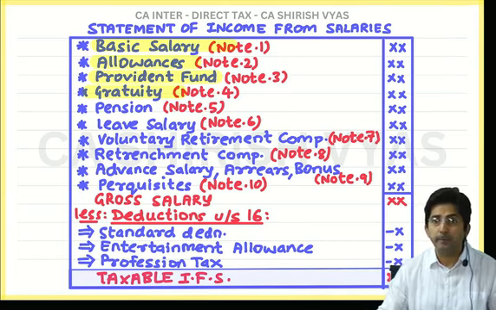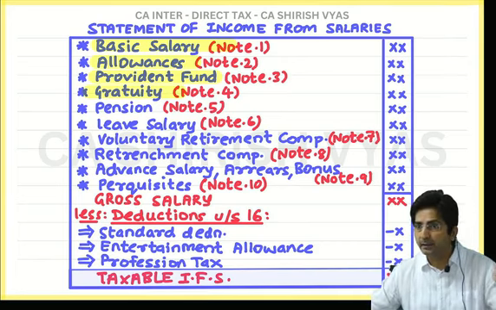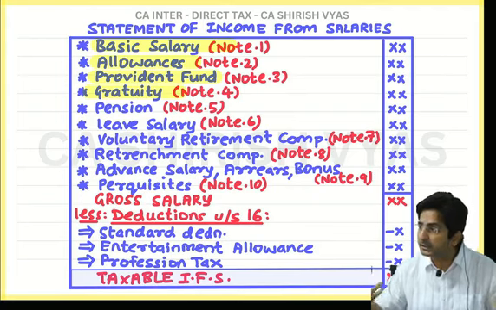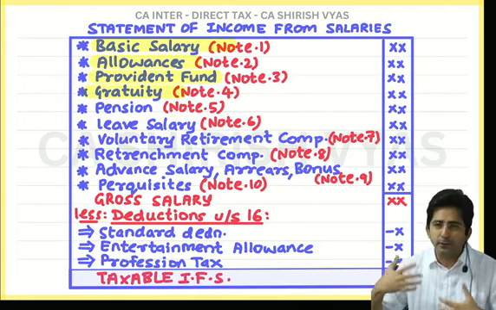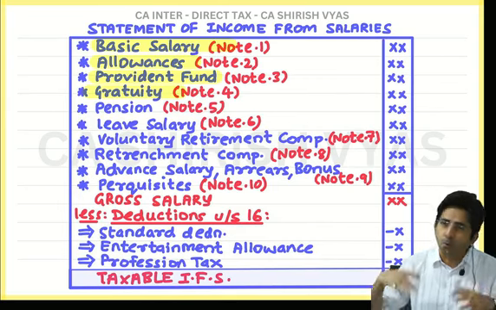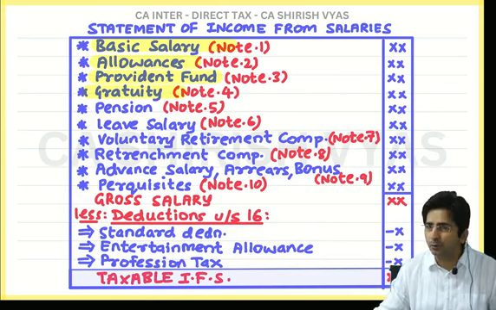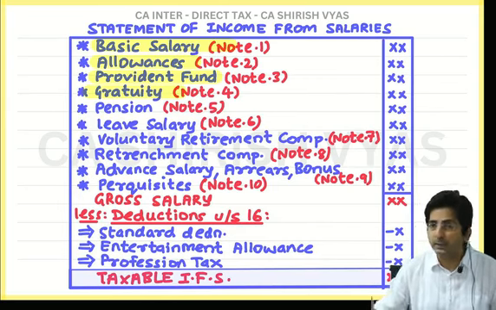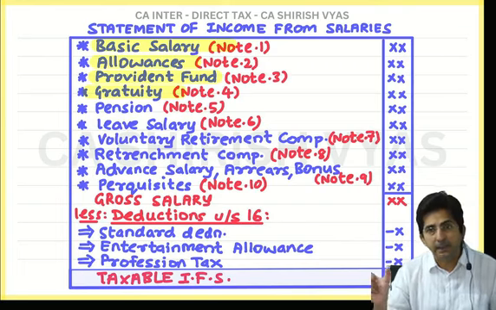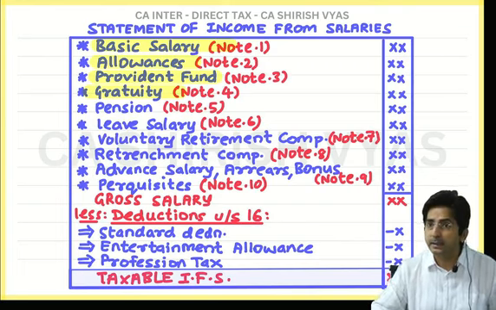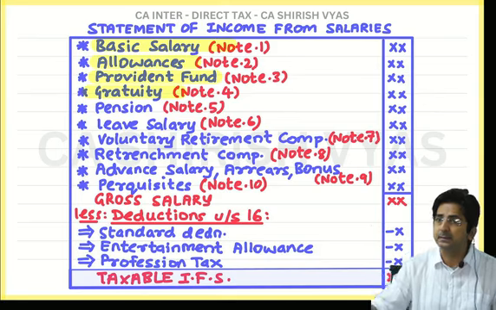When the employee was young and energetic, he was working and generating salary income. But after so many years of service, he becomes old. So in his old age also, he needs to survive. So for his survival, the company gives him pension on a month-to-month basis. And it is given till he dies. But it is a small amount.